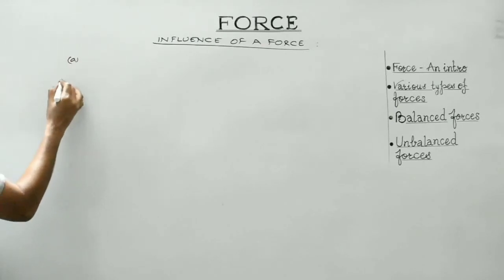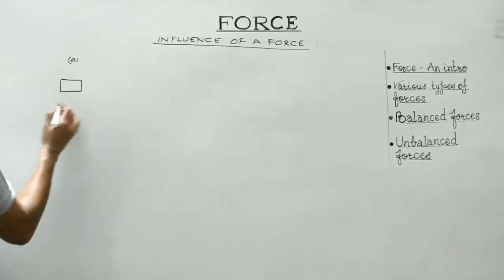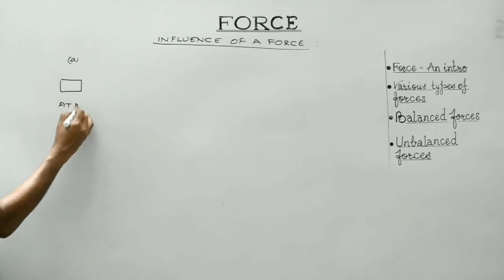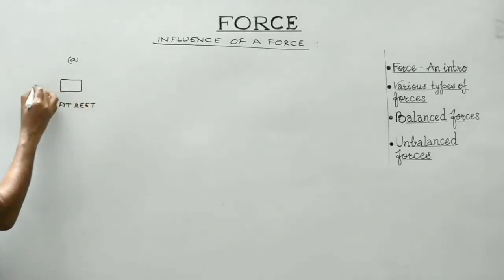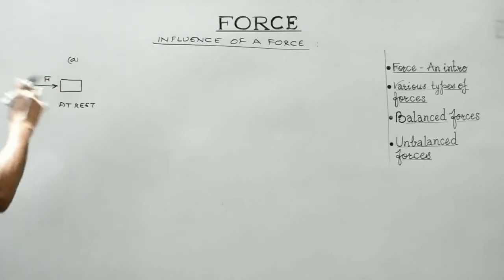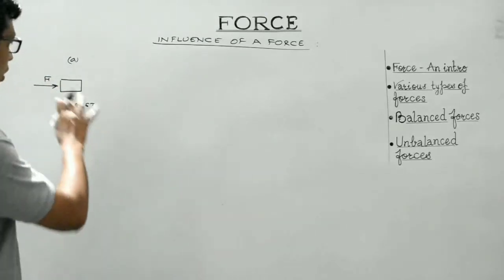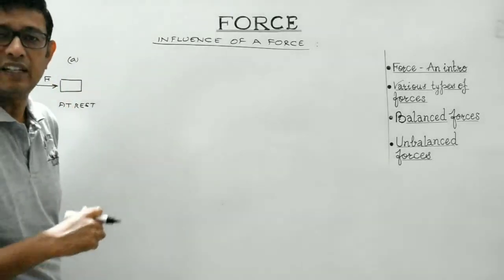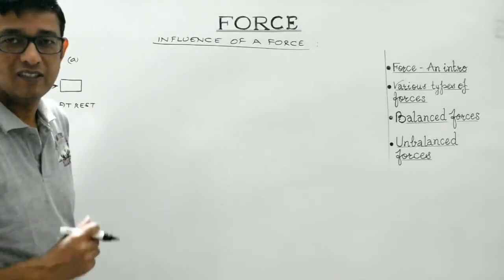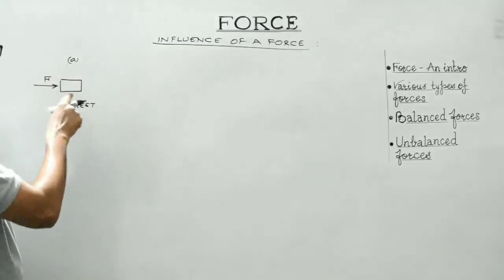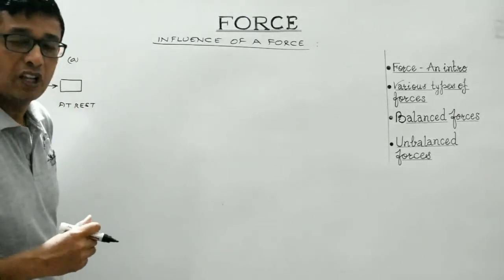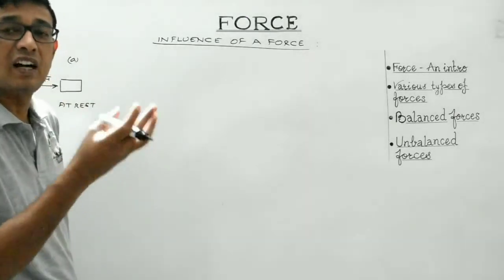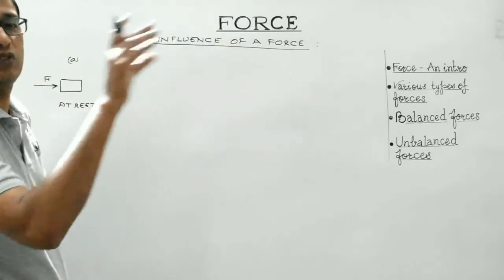This is a body which is initially at rest and force is applied along this direction, right? So, what will happen? The body is initially at rest and the force is applied on this particular body. Let us assume this body is a lighter one. So, the impact of this force is that the body which was earlier at rest will start moving along the direction of the force.